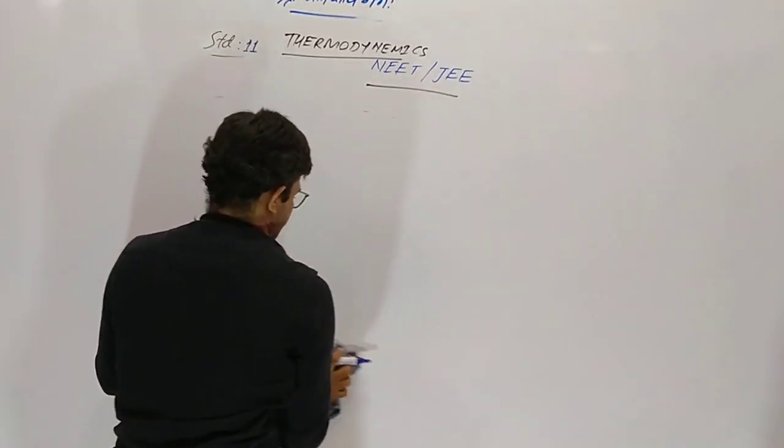Now next, some enthalpies we are going to discuss. Many types of enthalpies. Enthalpy of formation, one by one.